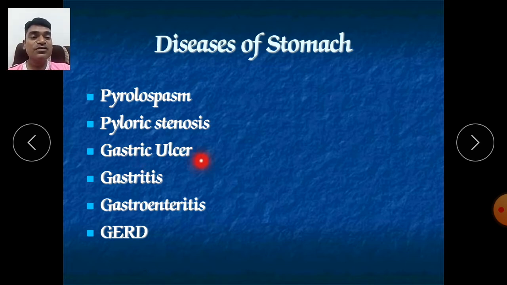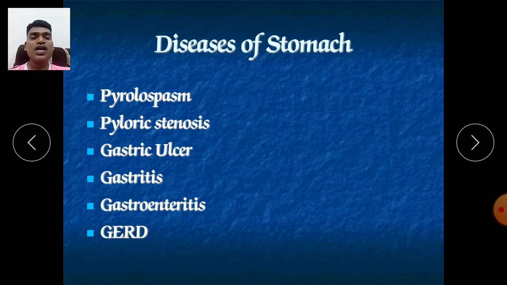So in that condition we have to take any drug, like NSAIDs or other drugs, very cautiously. Also antibiotics like cephalosporins, especially amoxicillin, is one of the drugs which is responsible for the production of this gastric ulcer or peptic ulcer.